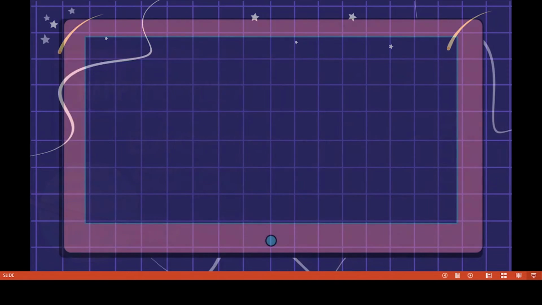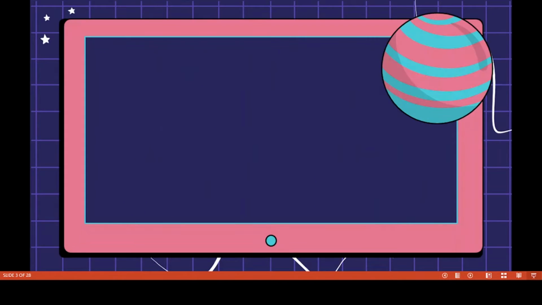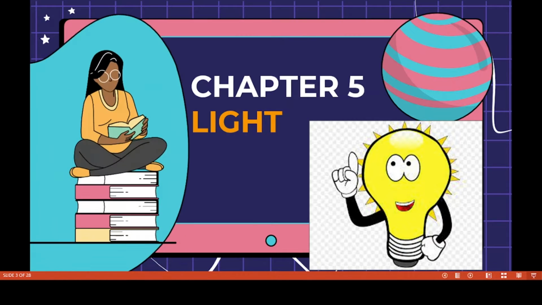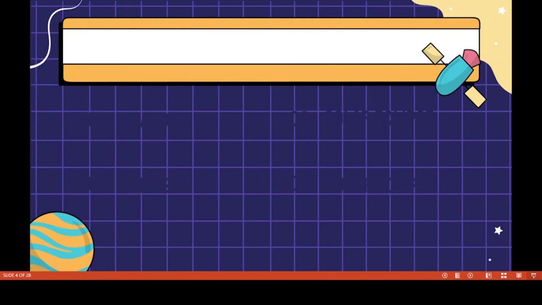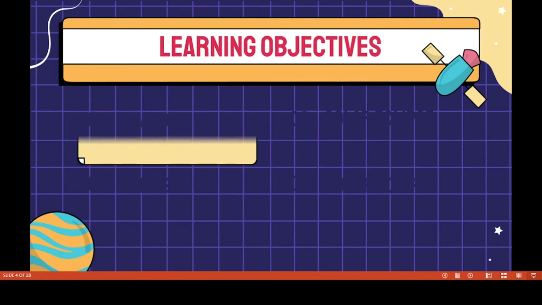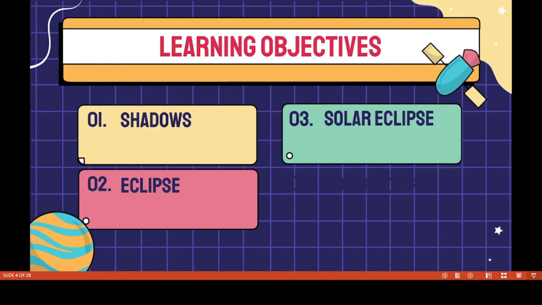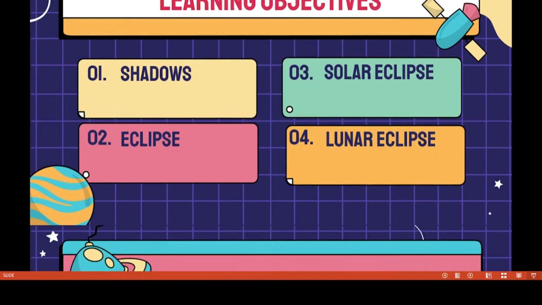Today we are going to discuss chapter number 5, light. Already we have discussed the topics about light and its sources, types of materials, and rectilinear propagation of light. Everything we understood in the last videos. Today we are going to discuss learning objectives such as shadows, eclipse, solar eclipse, and then lunar eclipse.